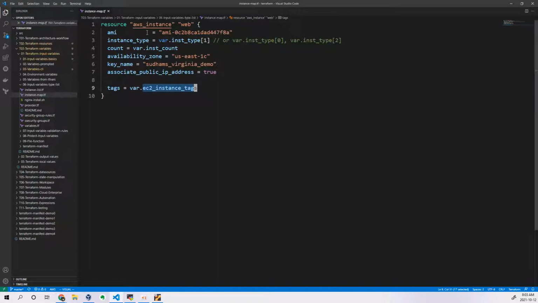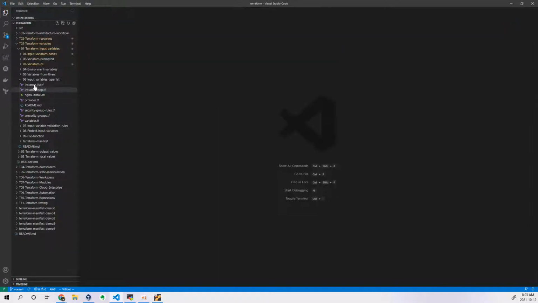So let us go with the next example. The next variable topic is nothing but variable validation rules.